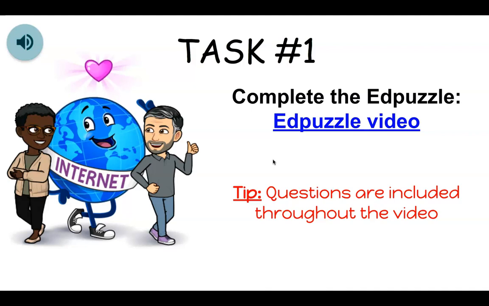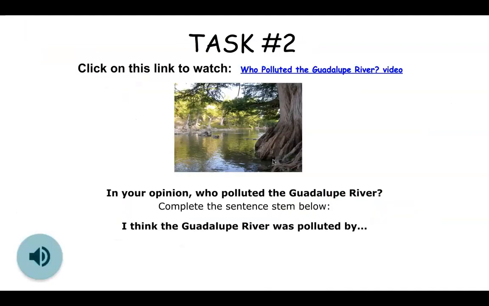So as you're watching the video, it'll play maybe 30 seconds of the video, it'll stop, and it'll ask you a question. You'll answer the question, press submit, and then the video will continue. I think there's 5 or 6 questions in the video. The next few tasks are just questions based on this video, Who Polluted the Guadalupe River.